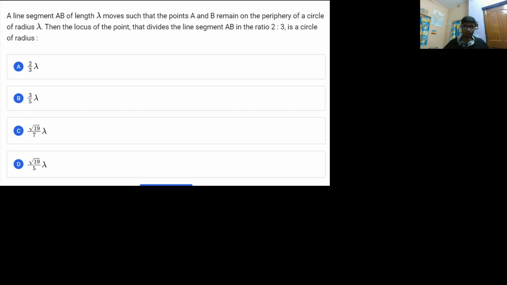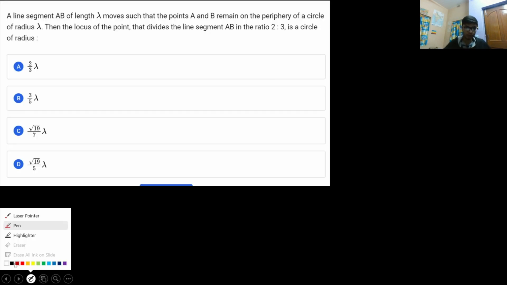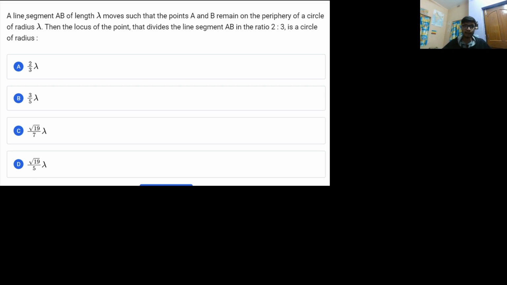So let us move to the fourth problem, and the fourth problem is again a similar kind of locus problem, but we can solve it in a slightly different manner. It says that a line segment AB of length lambda moves such that the points A and B remain on the periphery of a circle of radius lambda. So there is a circle with radius equal to lambda, and a line segment which is basically a chord, because it is not equal to the diameter. The length of the line segment AB is equal to the length of the radius.